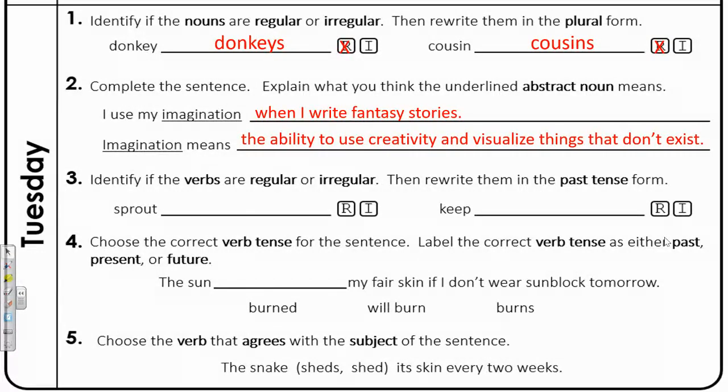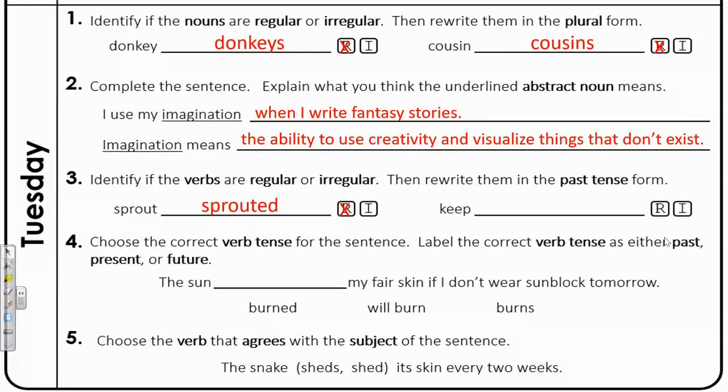Number 3, identify if the verbs are regular or irregular, then rewrite them in the past tense form. The first verb is sprout. The bean will sprout if I water it. If it happened already last year, the bean plant sprouted with that ed ending added on. That is a regular verb.